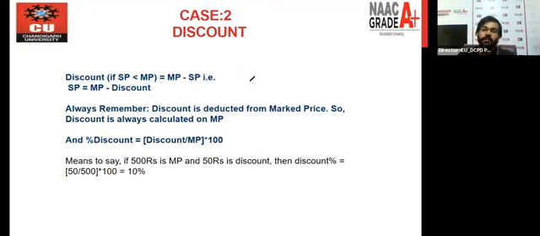Let's say you purchase some item at cost price, right? And let's say you are a shopkeeper. You purchase this article at CP and you mark some price on the article, let's say MP, right? And after that, you are giving some discount on it and you are selling it, right? This is the selling price, right? So this is the chart that you should be aware of.